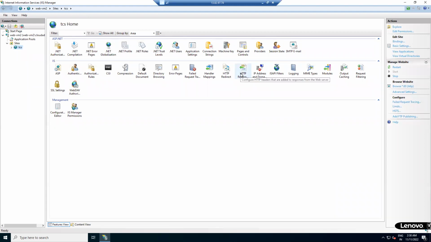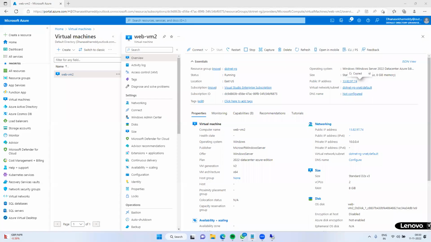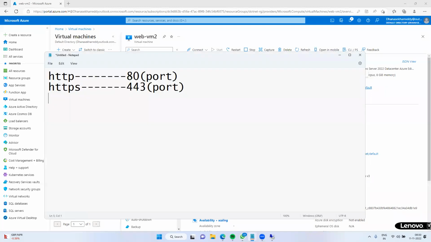Now, the default path of IIS is C drive, inetpub, wwwroot. It is an interview question, keep it in mind.